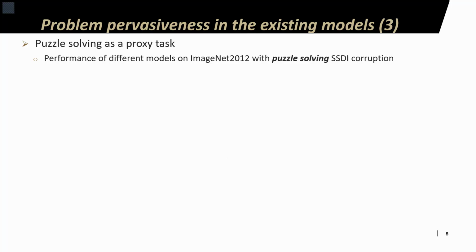Comparing image-only models and vision language models, it can be said that part of the problem is that vision models might not have an explicit way of estimating the degree of naturalness of input images. To that extent, we performed one more analysis using puzzle solving as a proxy task. Recall that the idea behind puzzle solving corruption is to show the original image along with a bunch of patch shuffling corruptions, and then evaluate how good the model is at detecting which one of those images is the most